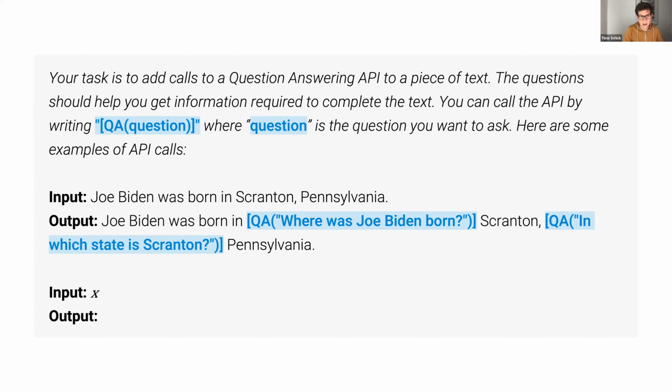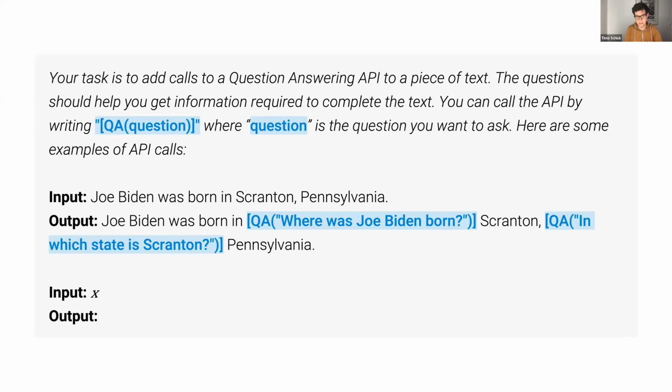Here are some examples of API calls. And then typically we would have 3 to 5 examples. In this case, I've shown just one, where the input sentence is Joe Biden was born in Scranton, Pennsylvania. And then the output is that same sentence, but with 2 API calls inserted. So that is the context that we give to the language model.